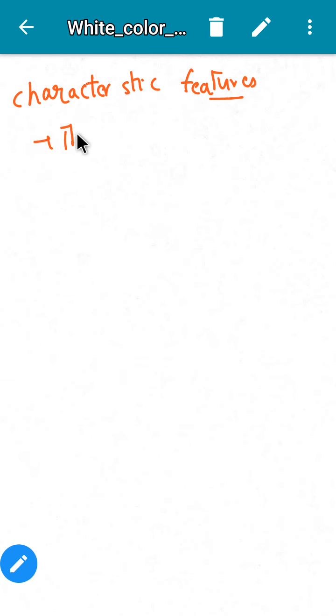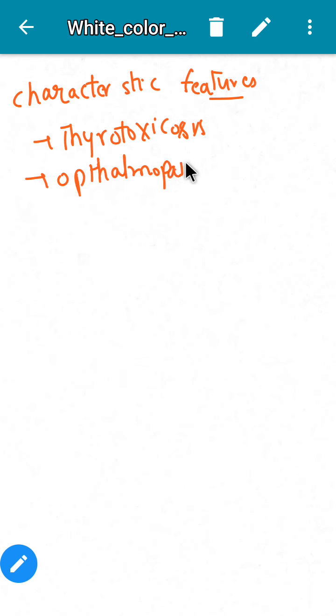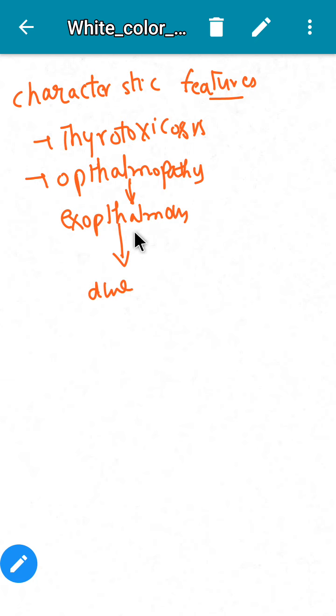First one is thyrotoxicosis, because there is increased release of thyroid hormones. And there will be ophthalmopathy, exophthalmos. Exophthalmos means there will be protrusion of eyeballs, right?